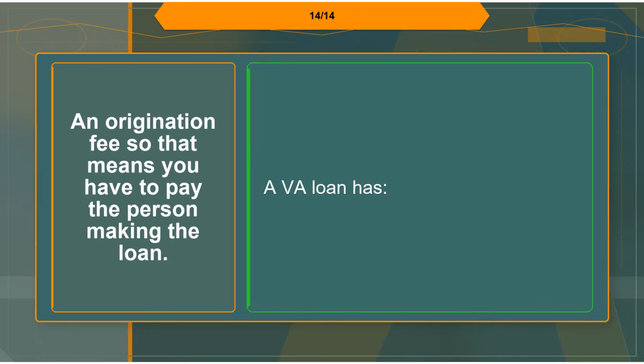Flashcard 14. Term: an origination fee, so that means you have to pay the person making the loan. Definition: A VA loan has